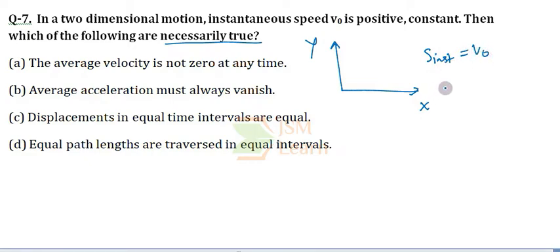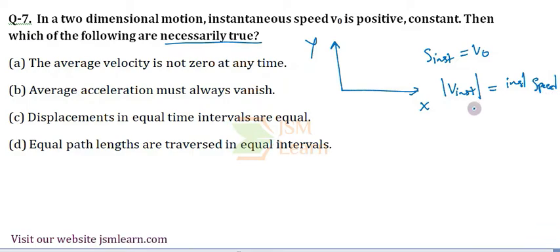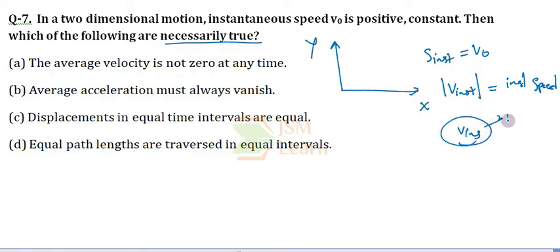We know that the magnitude of instantaneous velocity is always equal to the instantaneous speed. Instantaneous velocity is a vector quantity, so it possesses both magnitude and direction.